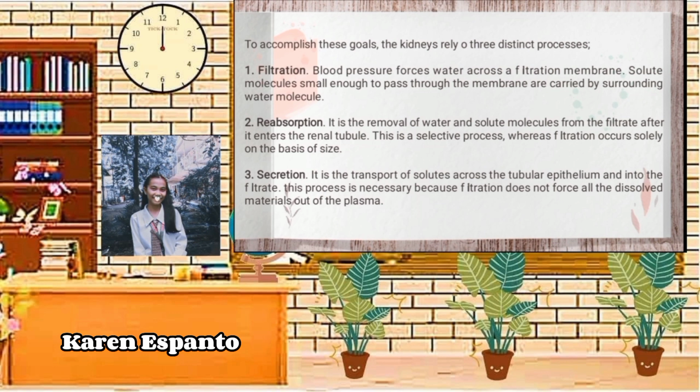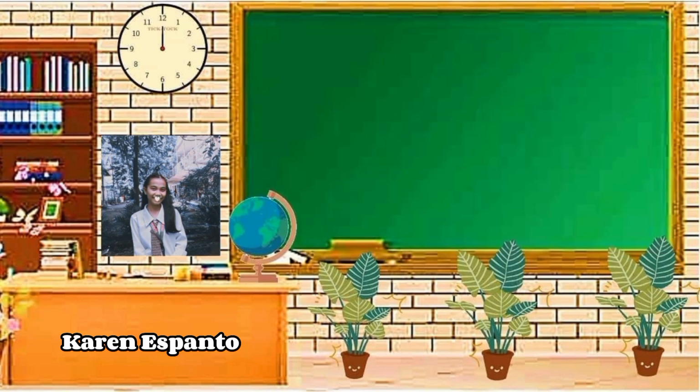This is a selective process, whereas filtration occurs solely on the basis of size. And last, secretion. It is the transport of solutes across the tubular epithelium and into the filtrate. This process is necessary because filtration does not force all the dissolved materials out of the plasma.